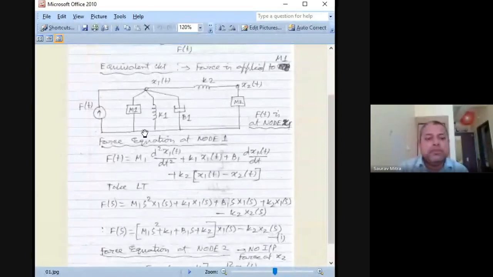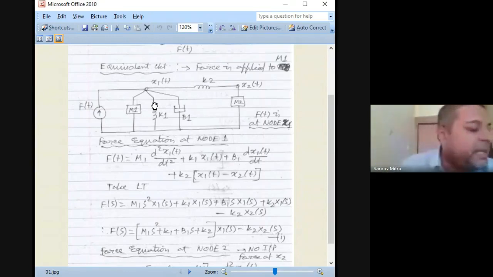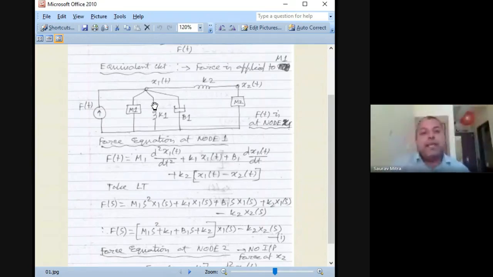The left side is Ft, which is the input, like Vt, and all three are dissipation. It is like an RLC circuit. We give a voltage V, and the voltage gets dropped across the resistance, capacitance, and inductor. Exactly the same thing. We are giving the force here, and the force gets dissipated across the mass. The formula is M1 d2x1(t)/dt2, because it is only connected to x1 and ground. Then K1 into x1(t), then B1 into dx1(t)/dt. I don't think there is any doubt here.